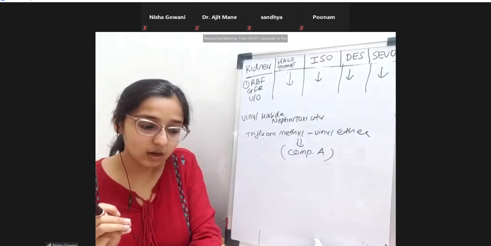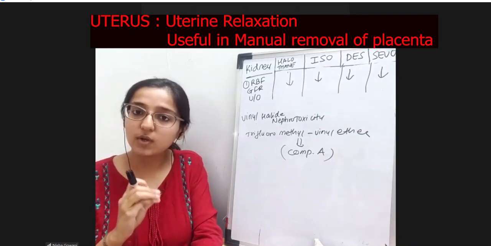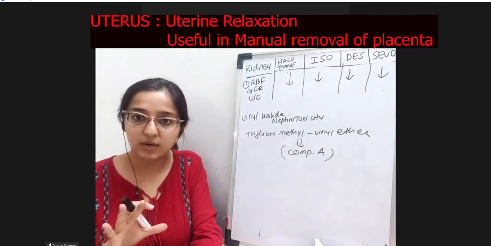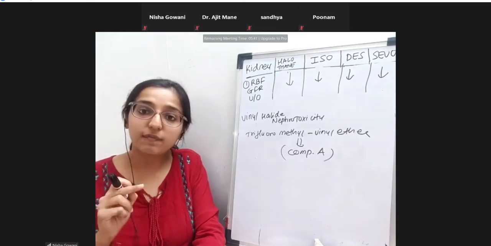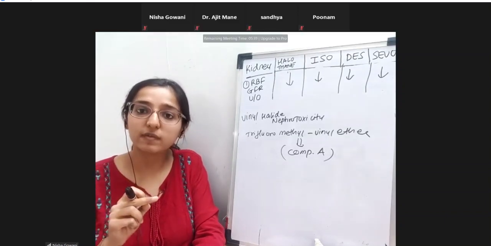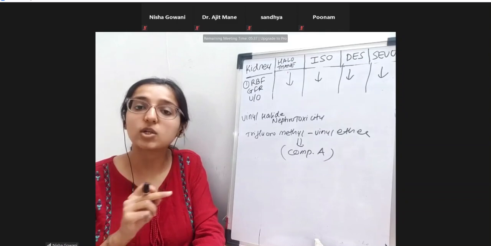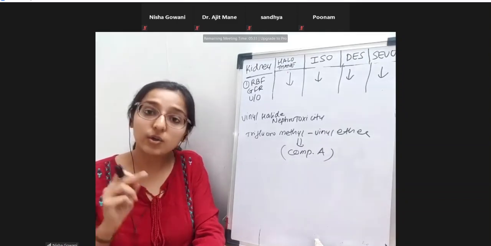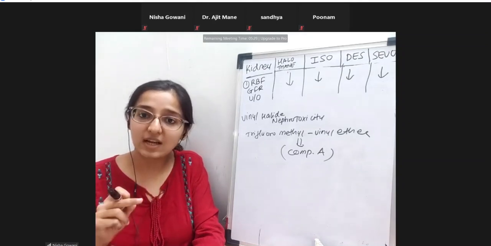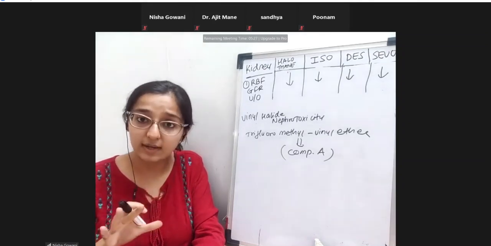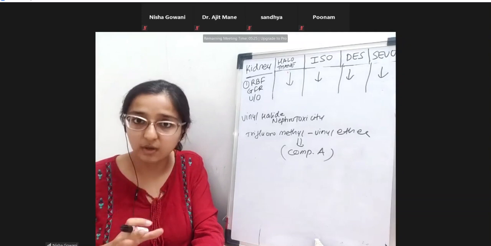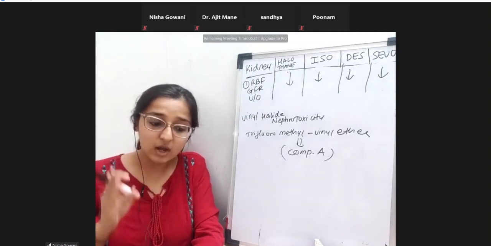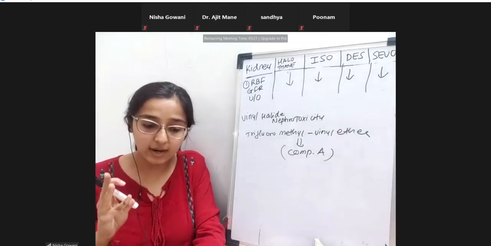Now, the effect on the uterus. We all know it is responsible for causing uterine atony. Therefore, when we have to do manual removal of placenta, we prefer to give GA because it causes uterine relaxation and the placenta can be removed manually. During an LSCS surgery, if you keep a very high MAC value, it will cause uterine atony and relaxation, the uterus will not contract, and it will cause severe bleeding. So it decreases the uterine contractility.